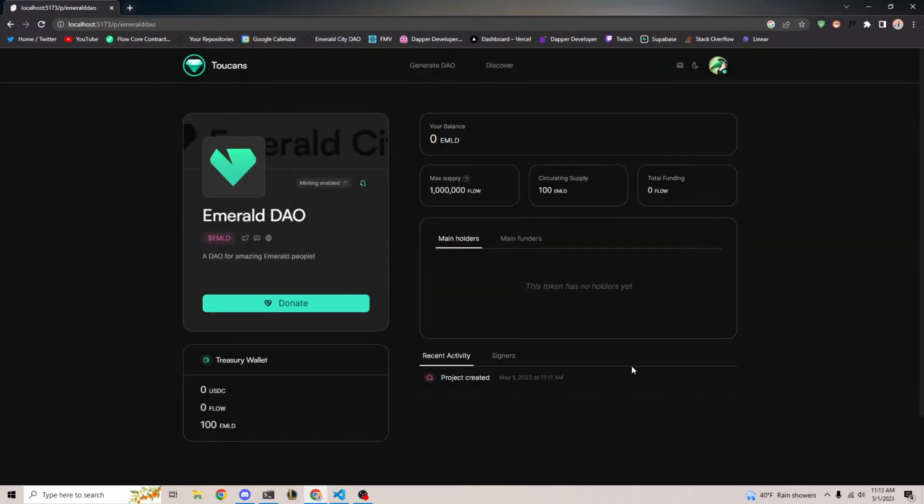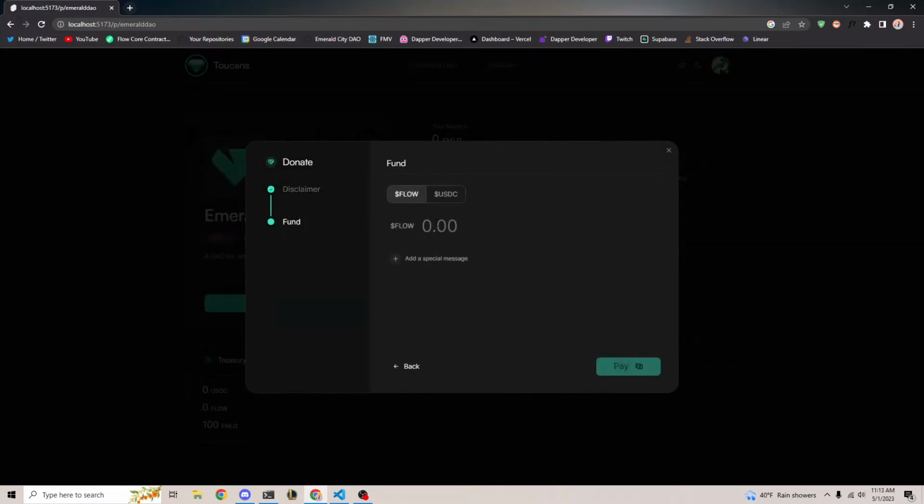You can read this if you want. And then if we accept this, we get to the donation page. So again, you can select between donating in Flow or USDC. I'm just going to put a 10 Flow token, and I'm going to add a special message saying, I love this project with a heart, okay?